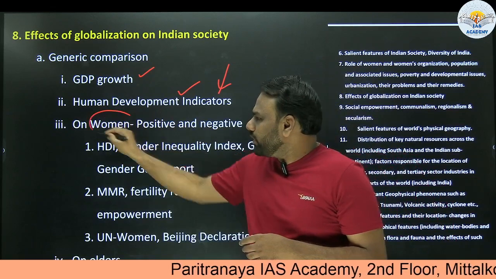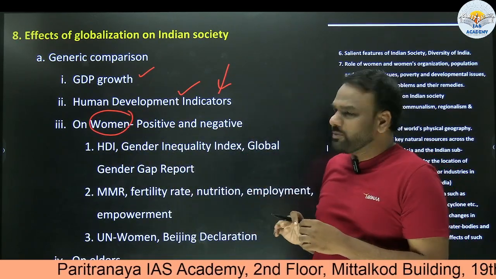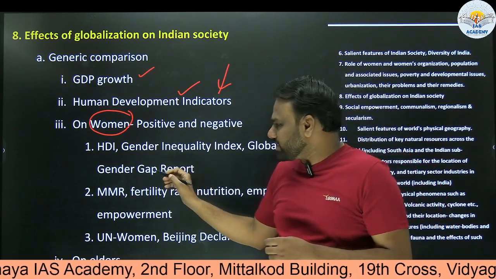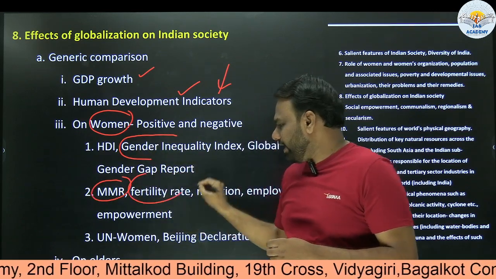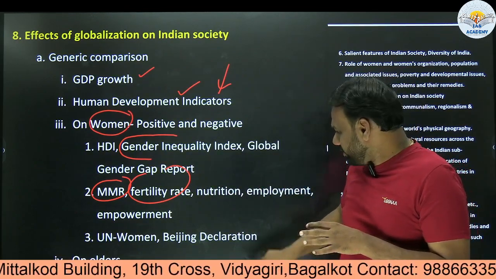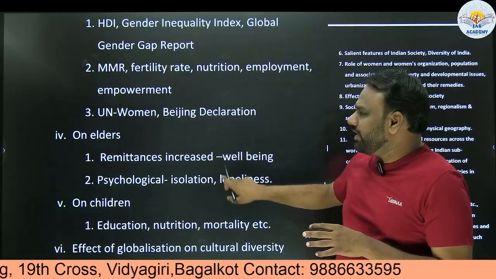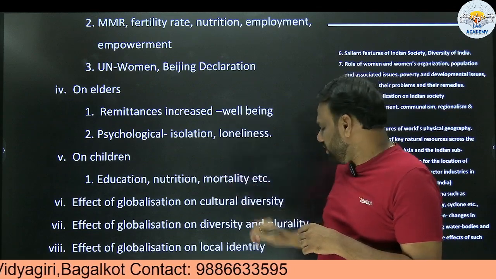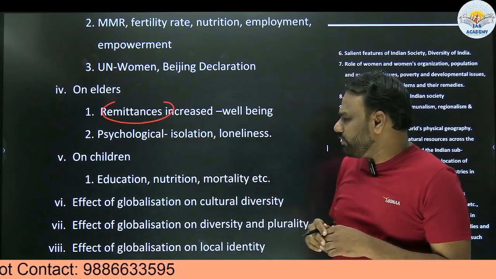Next, on women, whether globalization has a positive or negative impact. When we discuss women and the effect of globalization, we have to discuss with the help of parameters, for example maternal mortality rate and fertility rate. These are the parameters we have to take note of while assessing the impact of globalization. Similarly on elders, what kind of impact will it have? There are many parameters here. Remittances have increased. So there are various parameters we have to consider.